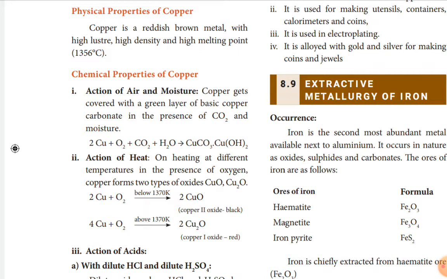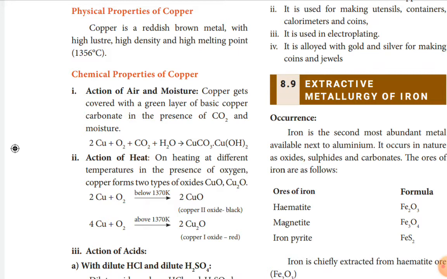First reaction: copper gets covered with a green layer of basic copper carbonate in the presence of carbon dioxide and moisture. So copper reacts with moisture and also with carbon dioxide to form basic copper carbonate. This basic copper carbonate gives a green layer on the surface of the copper vessel.